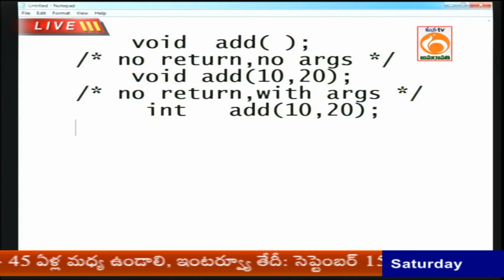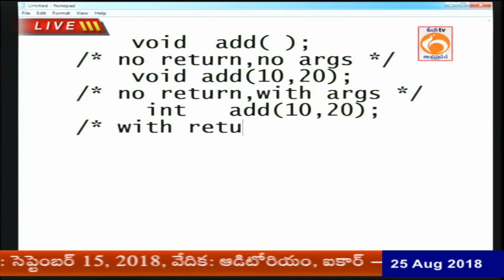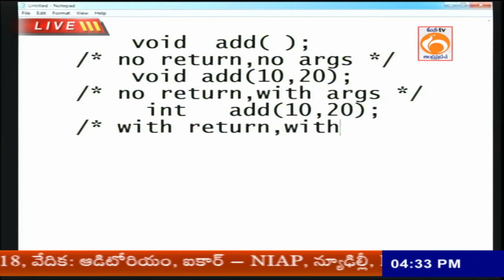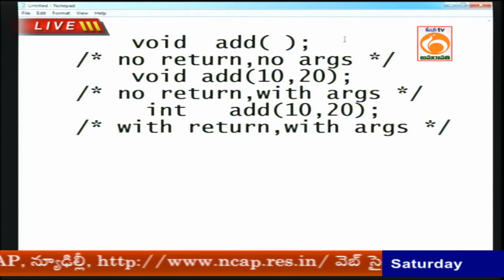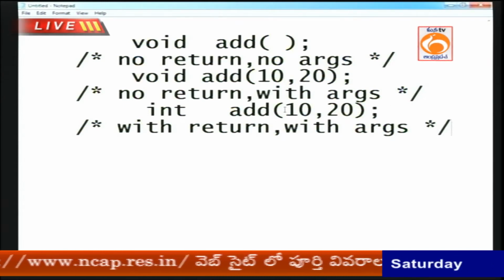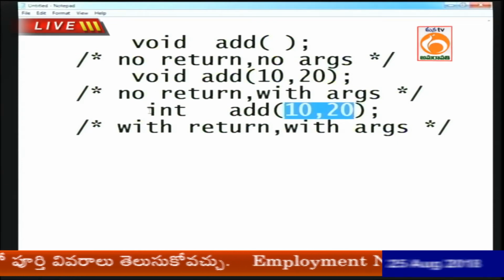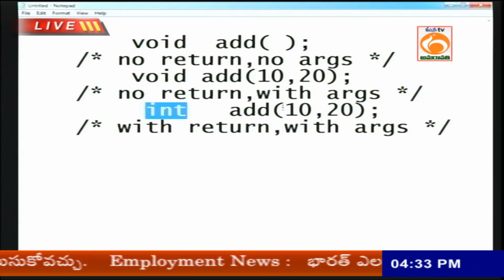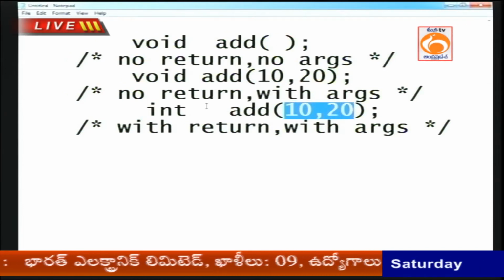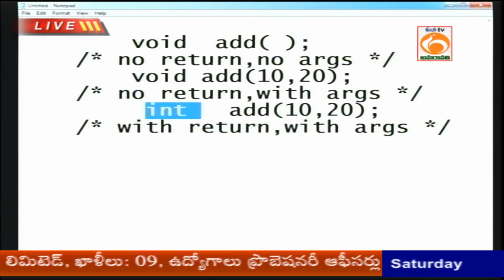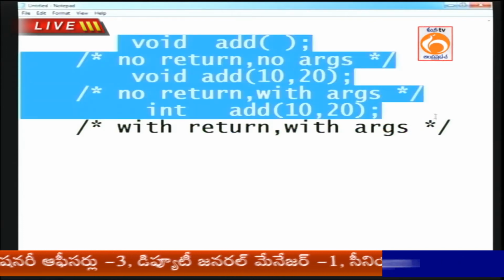This is called with return with arguments. For every return type function, any number of inputs can be passed, but the answer should be single, a single type only to be returned. These are the models to create functions.